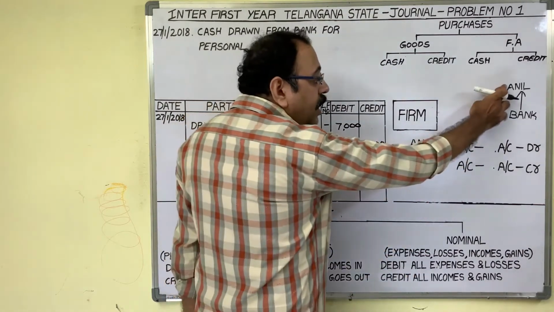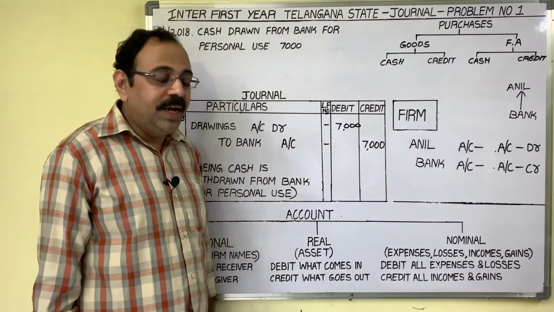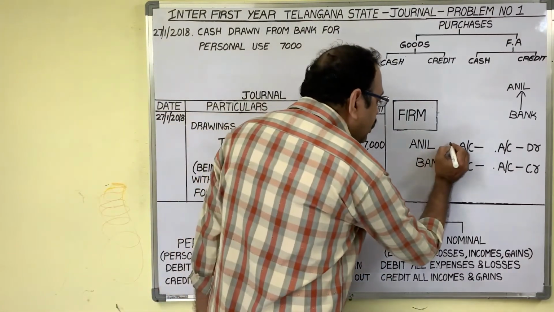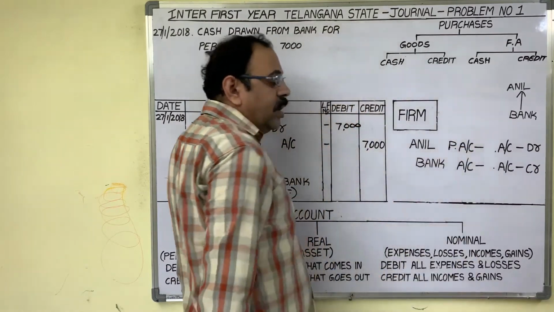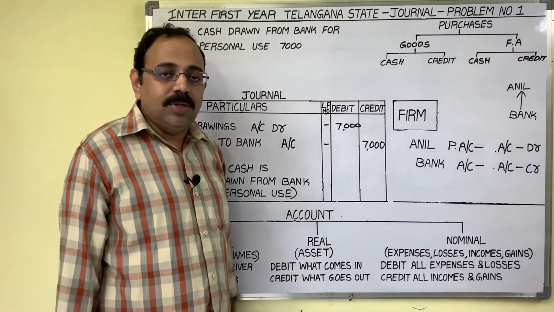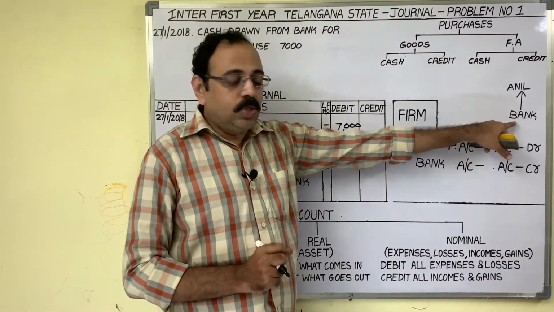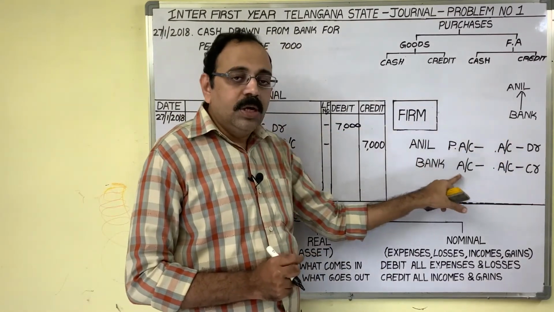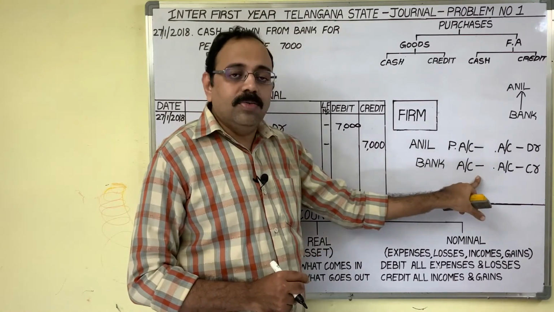Here, Anil account, with a person's name we opened the account. It is a personal account. And bank account. Bank means actually one bank name, no? So SBI account, Andhra Bank account, ICICI account.